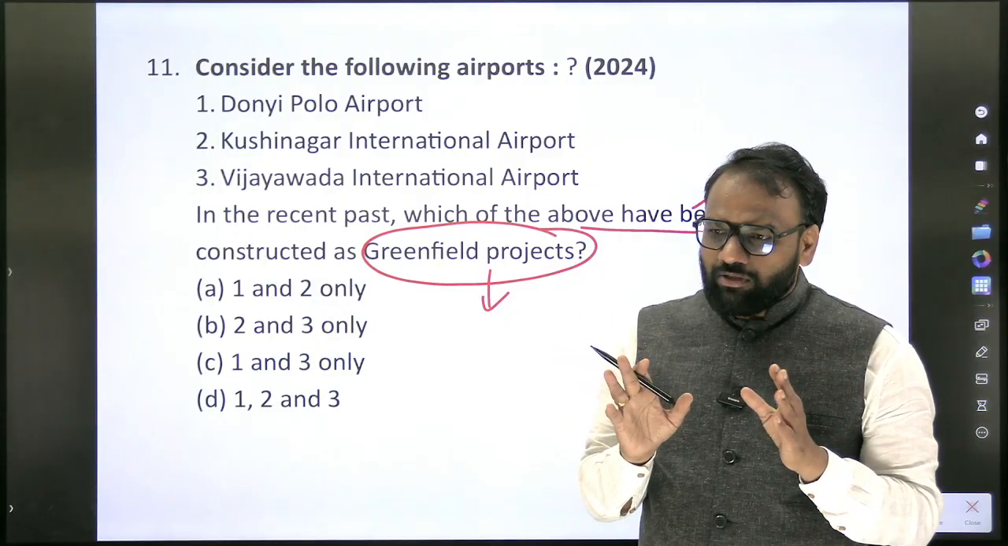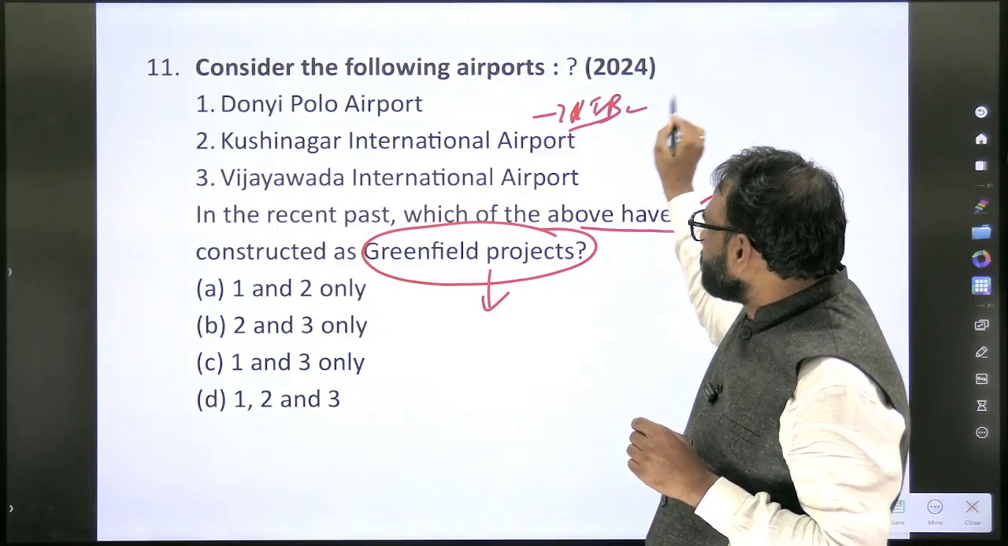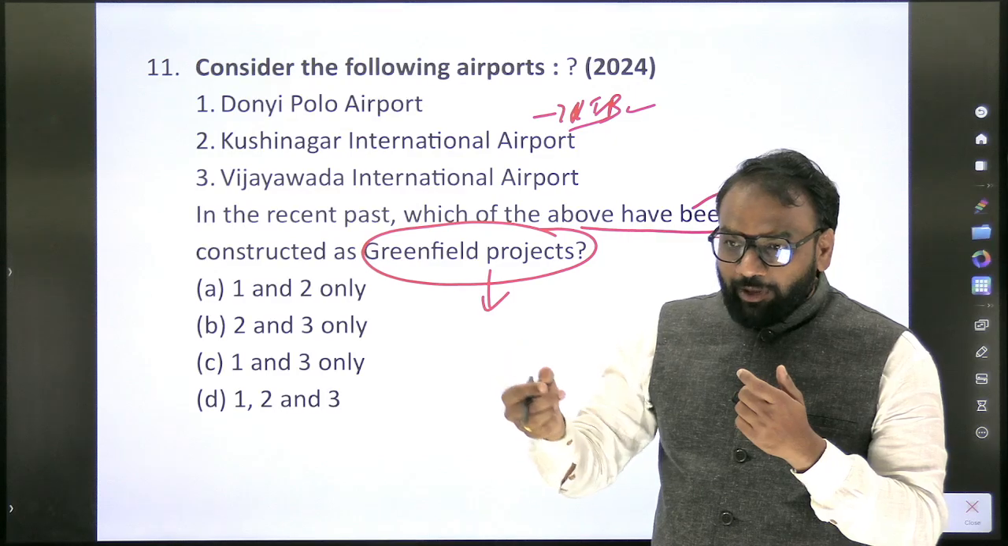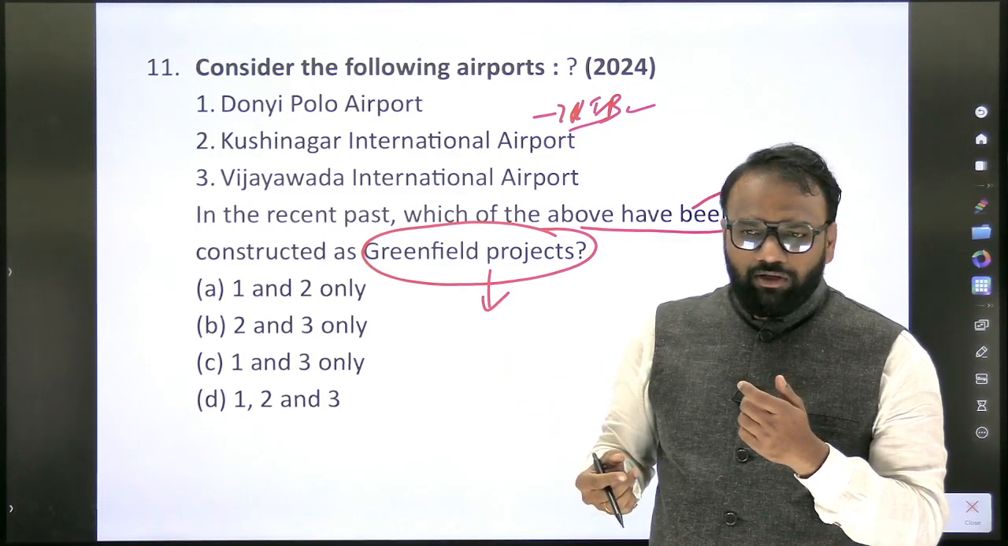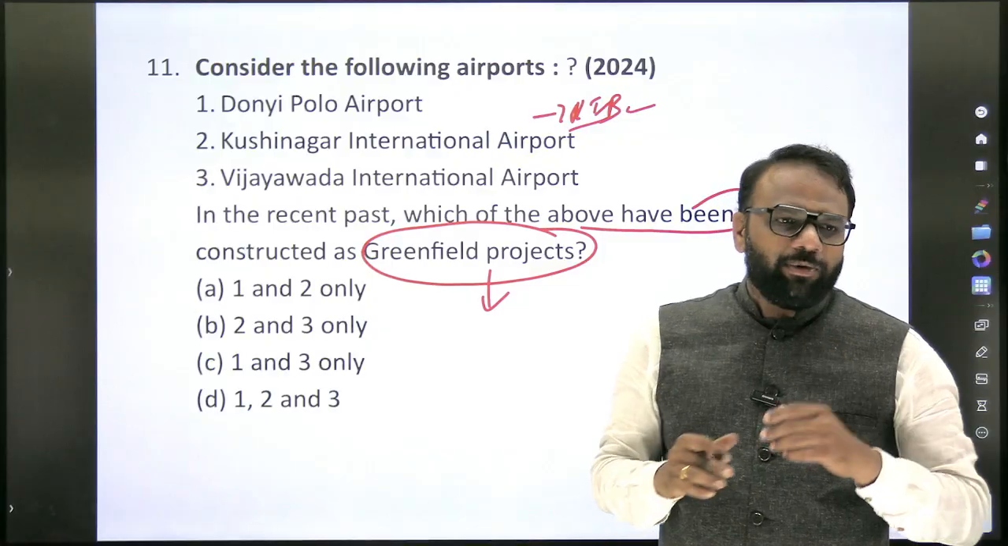So the best source we can go through is the Press Information Bureau. And previous year also, when we did this exercise for the past 2 to 3 years, we were able to locate it. So which ministry, with respect to airports, which ministry's PIB do you have to refer to?